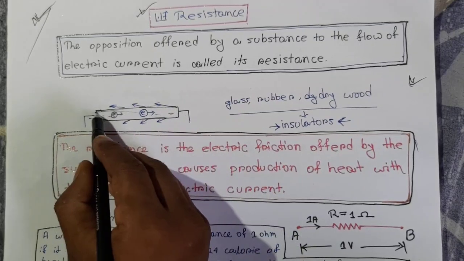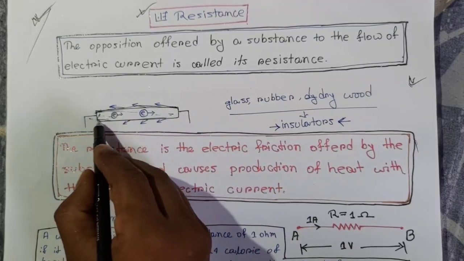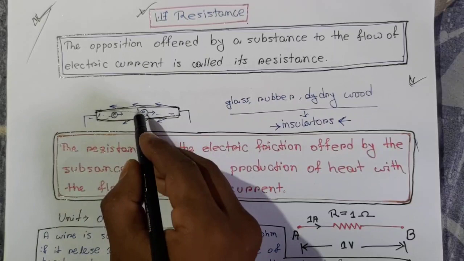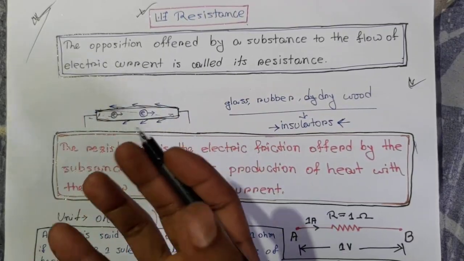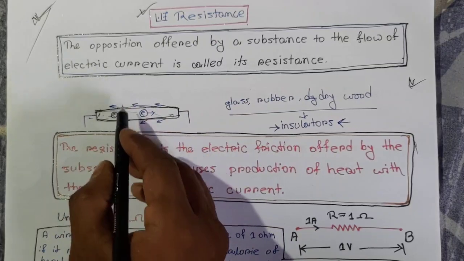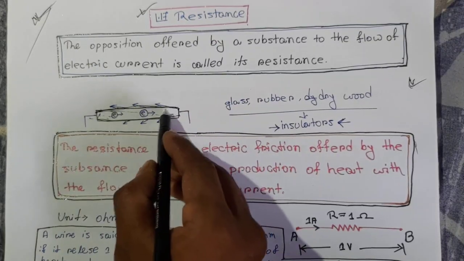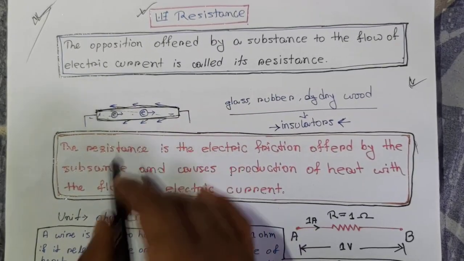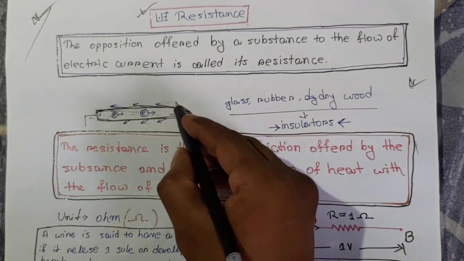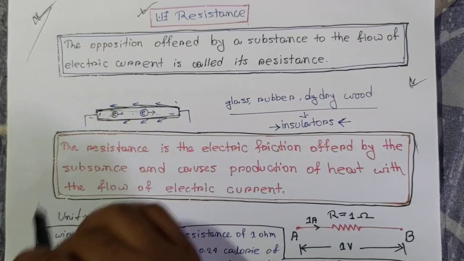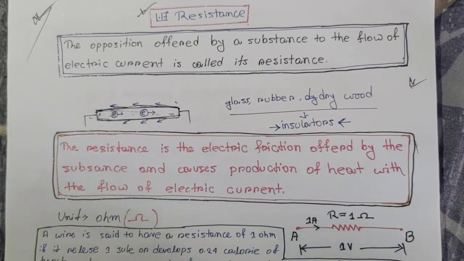This conductor has some opposition power that tries to stop the flow of electric current. That is called the resistance of any substance.